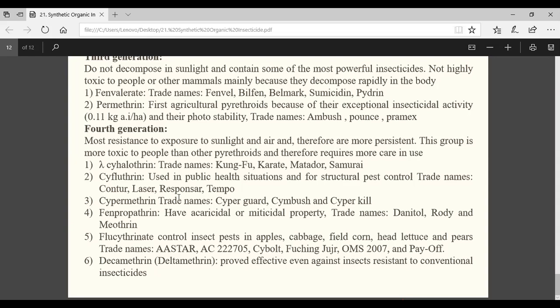They are photo... photostable, yes or no? Photostable, sir. Second is negative, means those are poor stomach poison. Okay. And the last one is positive, positive, both photostable and they are good stomach poison. Okay.